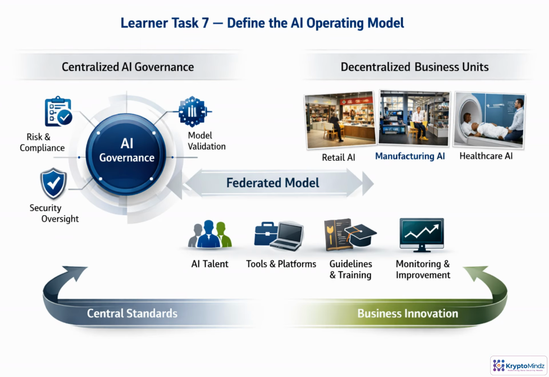An AI operating model answers a practical question. Who decides what, and how does work move safely from idea to production? The strongest pattern is often federated. A central team sets standards, approves platforms, reviews risk, validates models, and monitors performance. Business units still own their use cases because they understand the workflow and value. Define the roles, intake process, review gates, reusable playbooks, and feedback loops so innovation can move quickly without creating unmanaged risk.